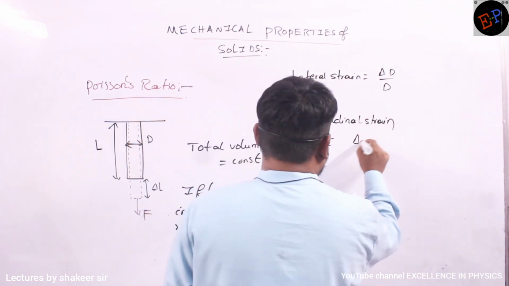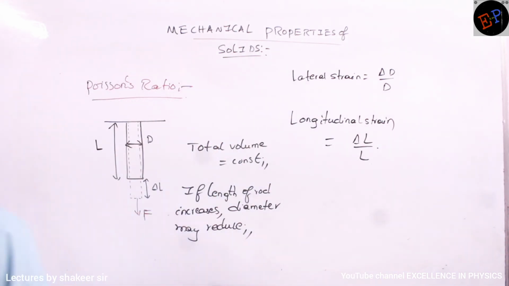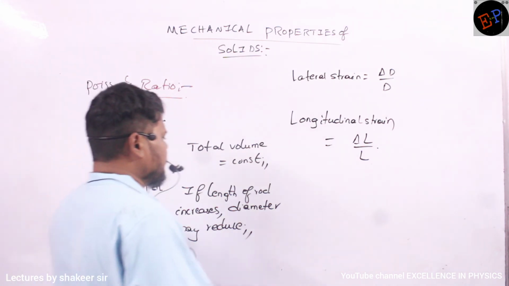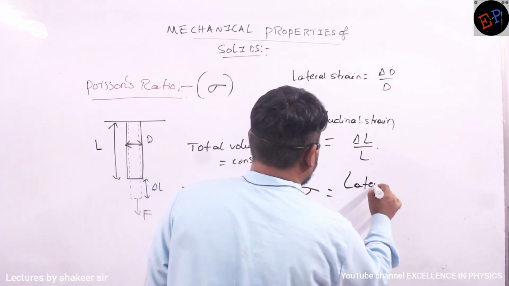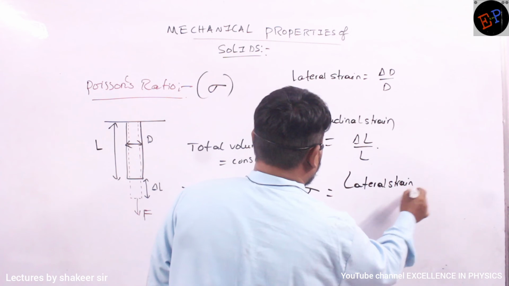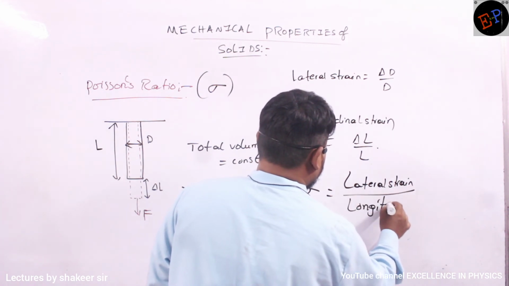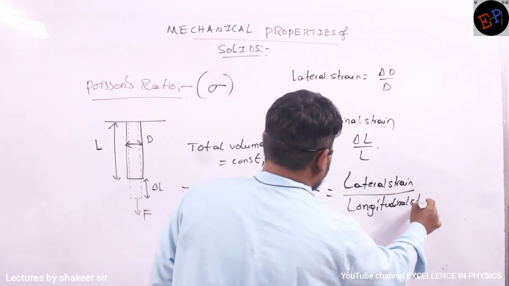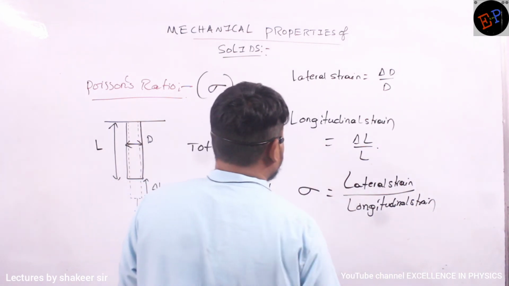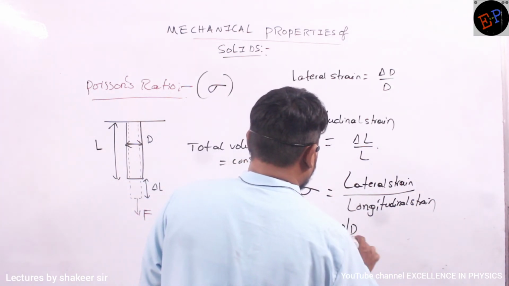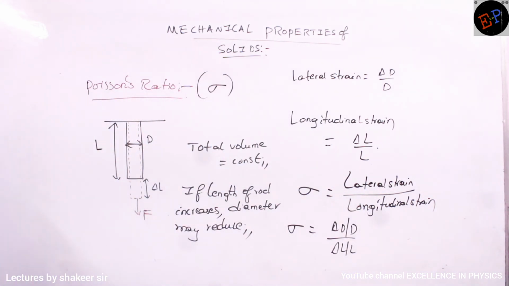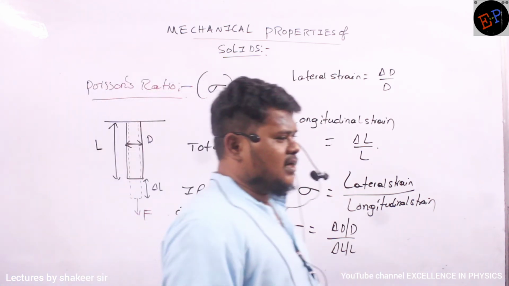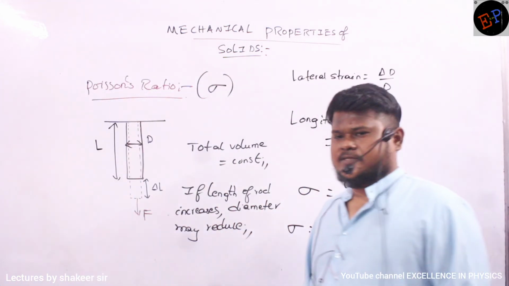This is nothing but change in length by original length. Poisson's ratio, symbol sigma. Therefore, Poisson's ratio sigma is represented by lateral strain divided by longitudinal strain. Or you can write sigma is equal to delta D by D divided by delta L by L. This is called sigma, Poisson's ratio: the ratio of lateral strain to longitudinal strain.